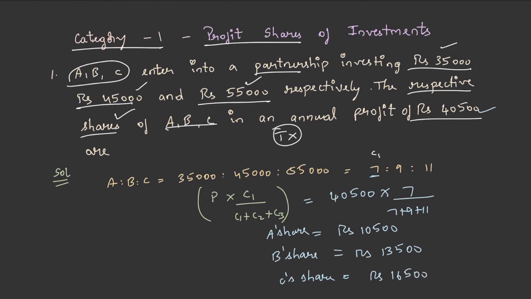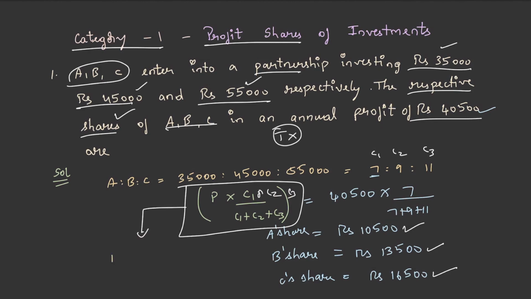So these are C1, C2 and C3. On substituting the value, you will be getting A share, and to find out B share, this becomes C2, and to find out C share, this becomes C3. So by using this formula, we can find the individual share. Let's try another question.